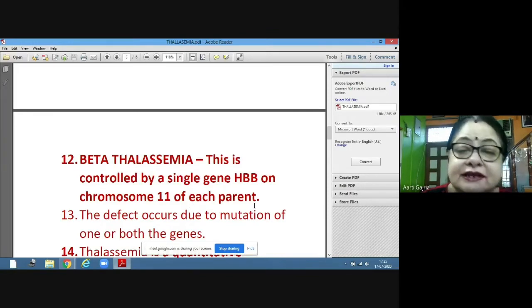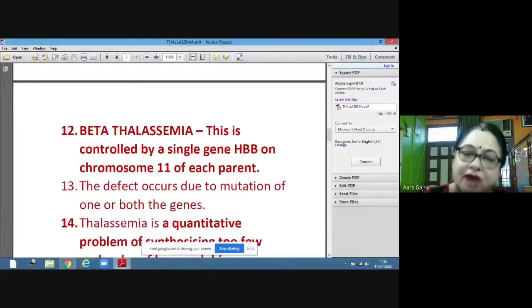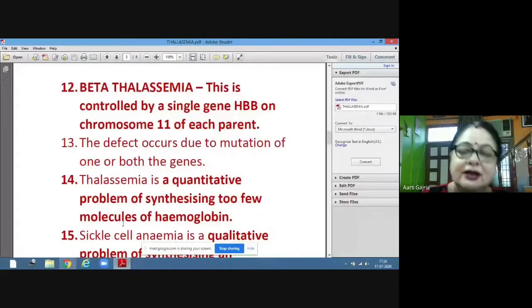That means the child has a total of 2 genes, one on each chromosome 11, because the child has a pair of chromosome 11. So he or she has 2 genes. So the defect occurs due to mutation of 1 or both of the genes. The defect can be in 1 gene or in 2 genes. So that's why thalassemia is a quantitative problem.